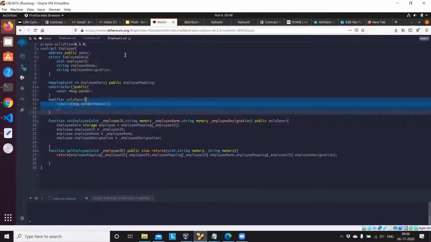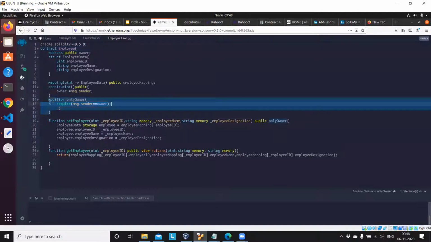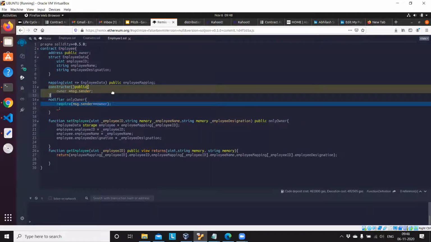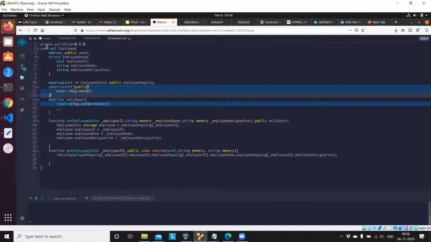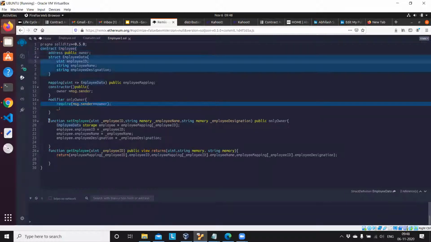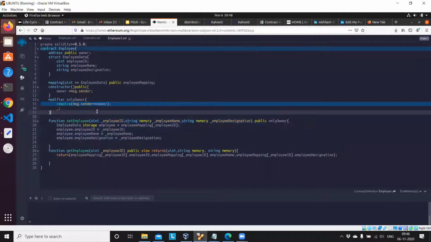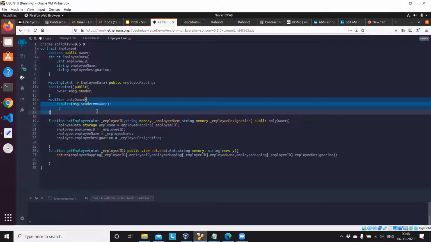So take your smart contract in Remix IDE and append this code to yesterday's code. There's a modifier I have written and a constructor also. Before creating the constructor, the business problem is who is accessing this set employee function. The business solution says that an administrator or the owner who deploys the contract can access this function.